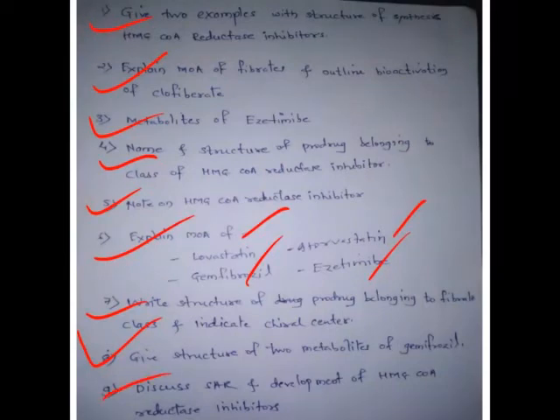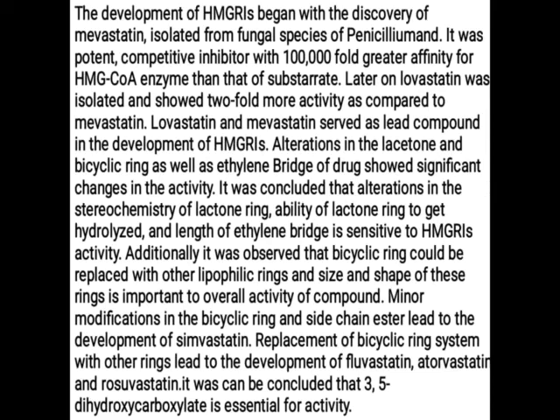Discuss SAR and development of HMG-CoA reductase inhibitor. SAR already we discussed. Now the development of HMG-CoA reductase inhibitors. It started with the first drug mevastatin, which was naturally obtained from penicillium, and it was a competitive inhibitor with 1 lakh fold more affinity as compared with the HMG-CoA substrate.